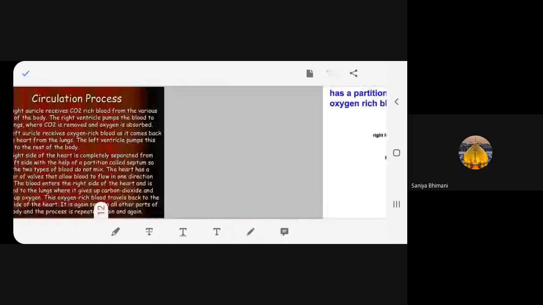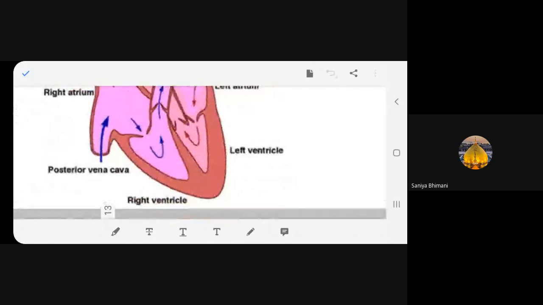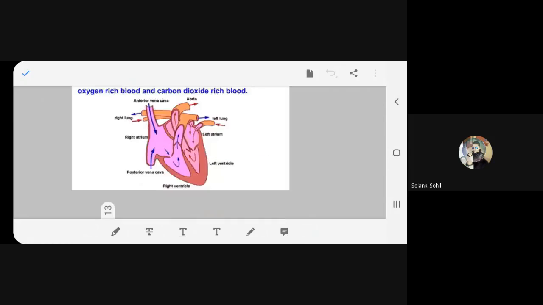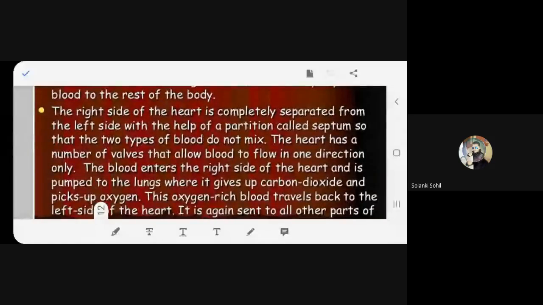Okay, beta? And the left ventricle, this is the left ventricle. Now it is pumping the blood to all parts of the body. So it is giving oxygen rich blood to all parts of the body, all cells of the body. Any problem? No, ma'am, no problem. Okay. That's why I'm going step by step so that we will not be confused.